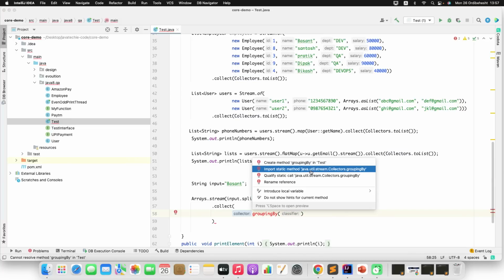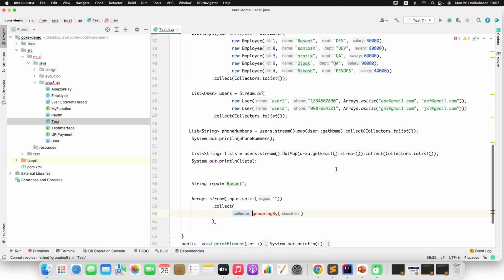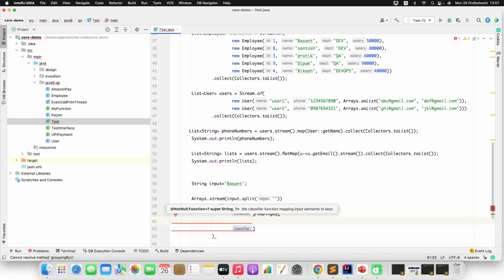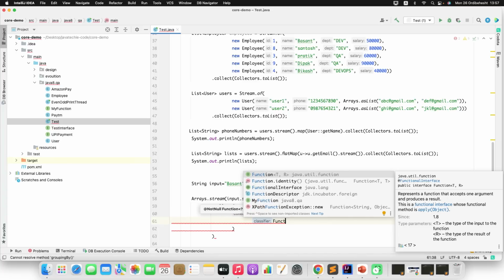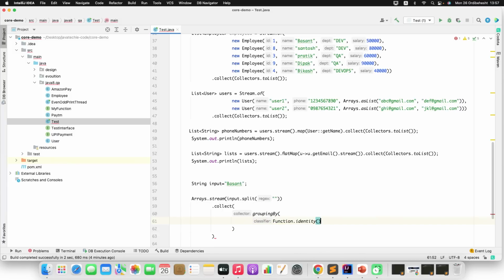Import static java.util.stream.Collectors.groupingBy. Now inside this method, there are two direct methods given by Java 8 streams. You can use Function.identity, and another one you can directly use is counting. Okay, just add a semicolon here.